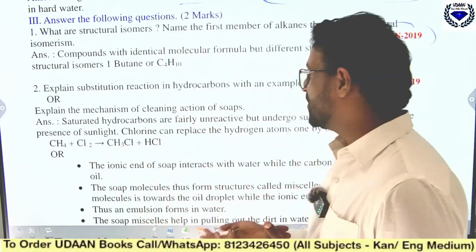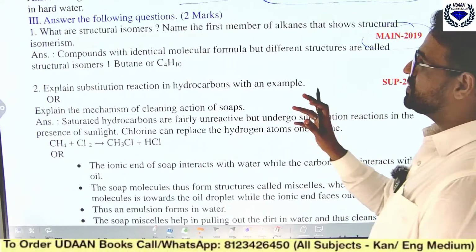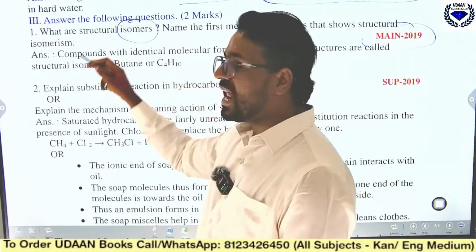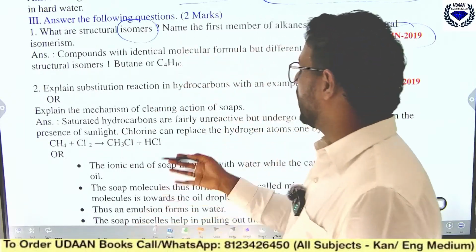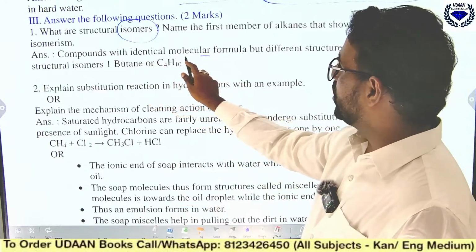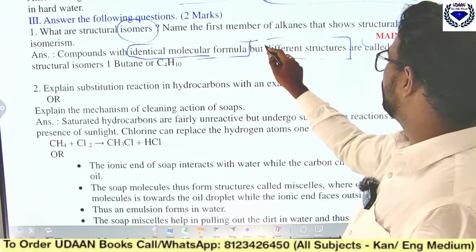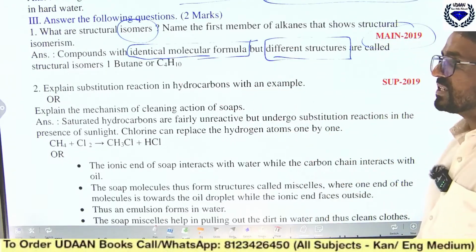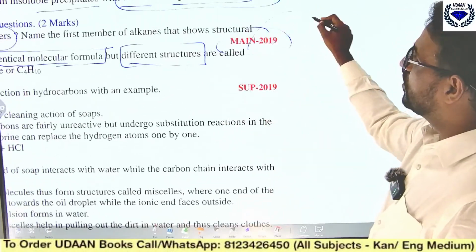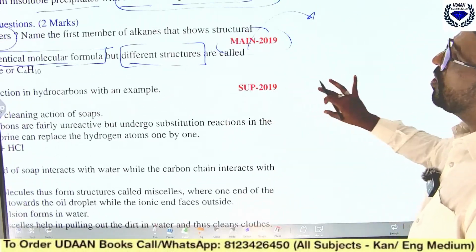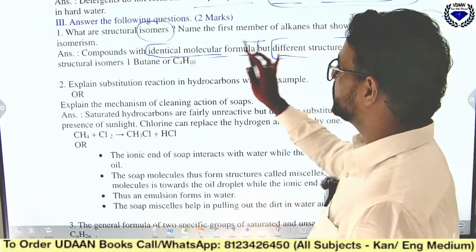Coming back to the next, what are structural isomers? Isomerism means compounds having the same molecular formula but different structural formula. Compounds with identical molecular formula but different structural formula are called structural isomers. An example is butane, so I will draw it here. You will be asked this for 2 or 3 marks. Before that, they ask: name the first member of alkanes that shows structural isomerism.